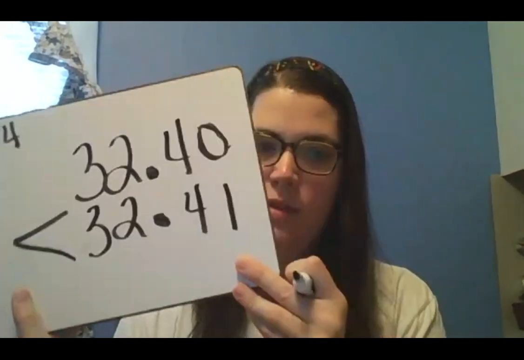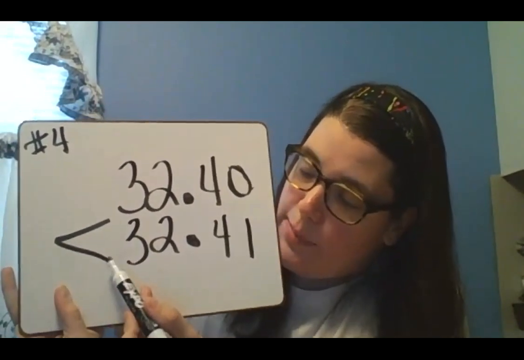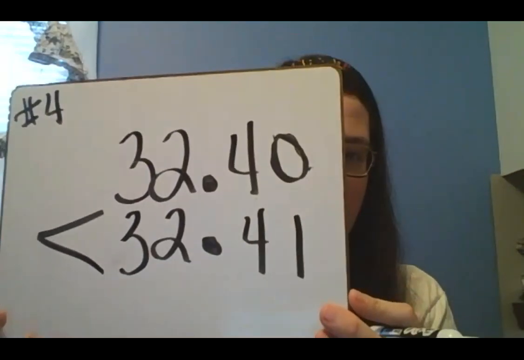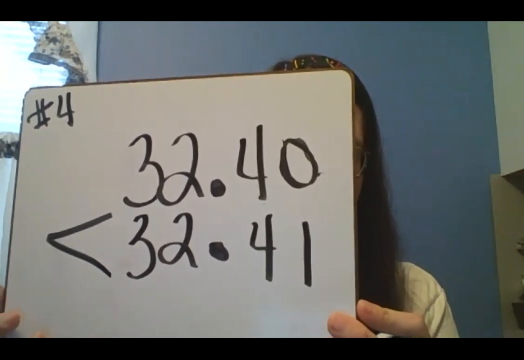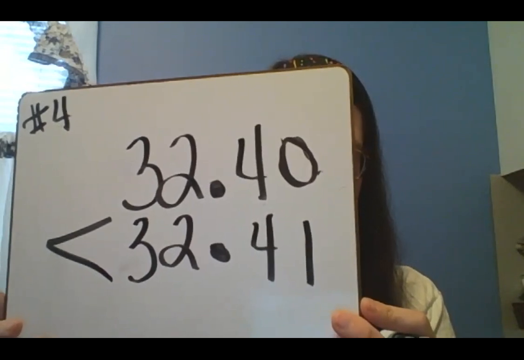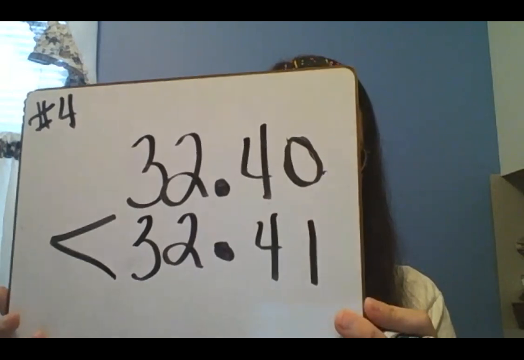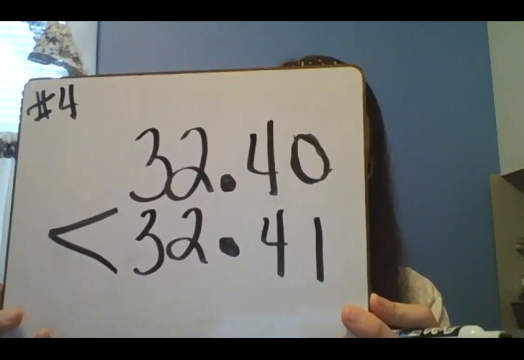So remember, this is like our little alligator. He wants to eat the bigger number. So it's going to go like that. So 32.4, we just added our imaginary 0 to the end of that, is less than 32.41. So 32.4 is less than 32.41. We just added our imaginary 0 to 32.4.